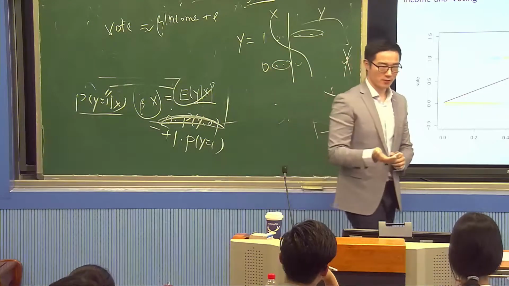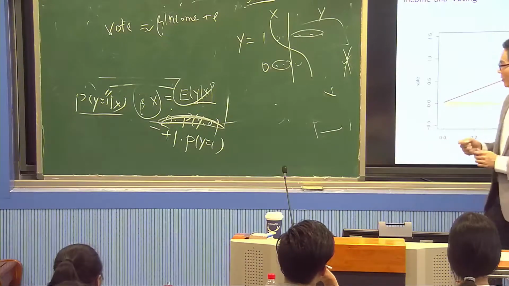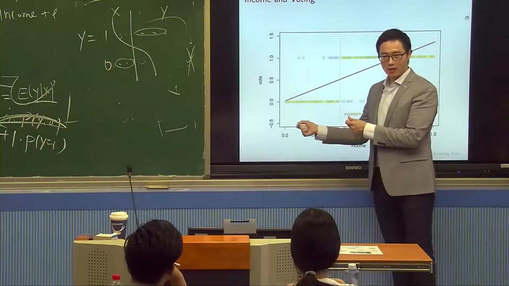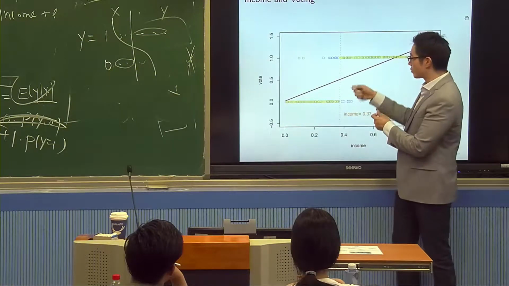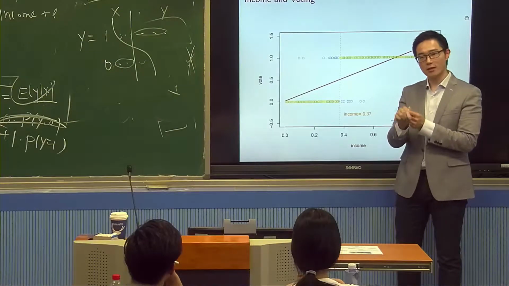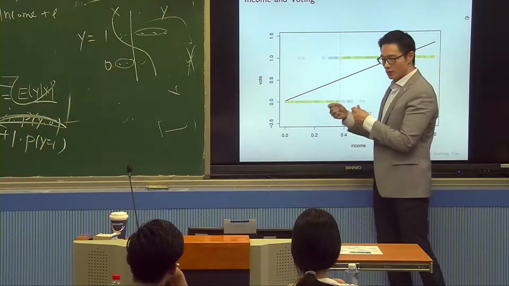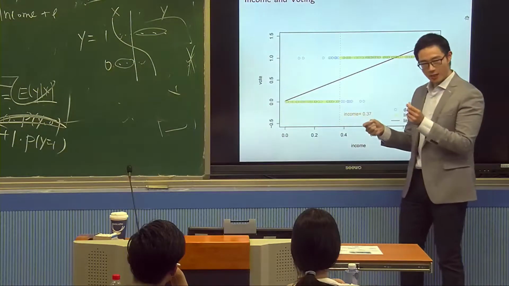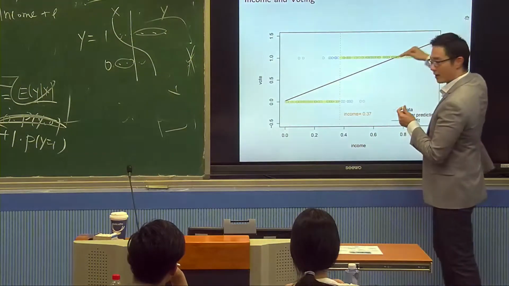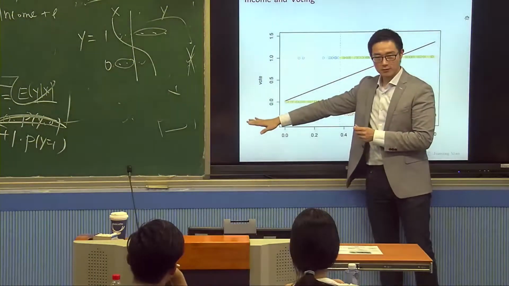So one of the reasons is that oftentimes what we care about is not predicting y. Oftentimes we actually want to get the probability. So we are interested in the probability itself. If I'm only interested in estimating probabilities, then linear regression has a problem, because this red line can go above 1, and it can go below 0.